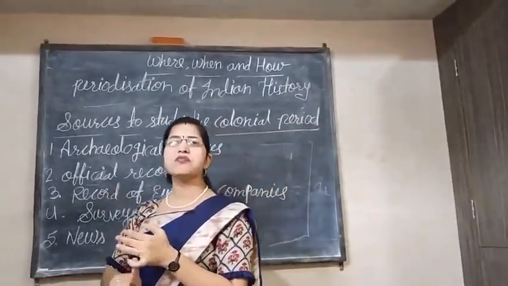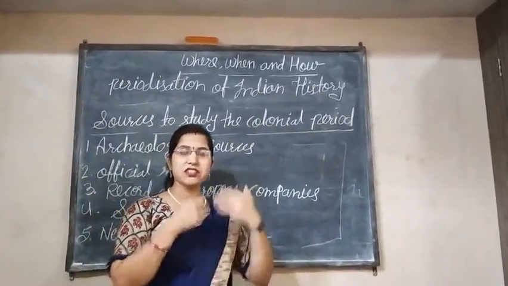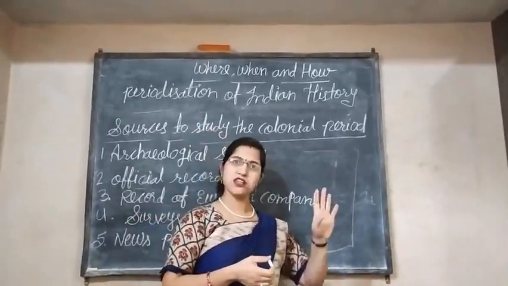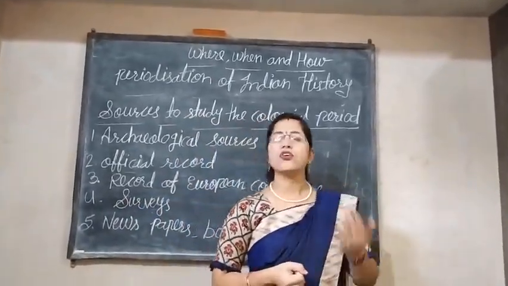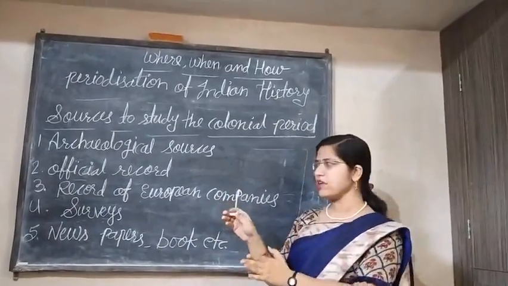And we can say autobiography. Autobiography means when one writes the life story of their own. So autobiography and inscriptions are all primary sources.